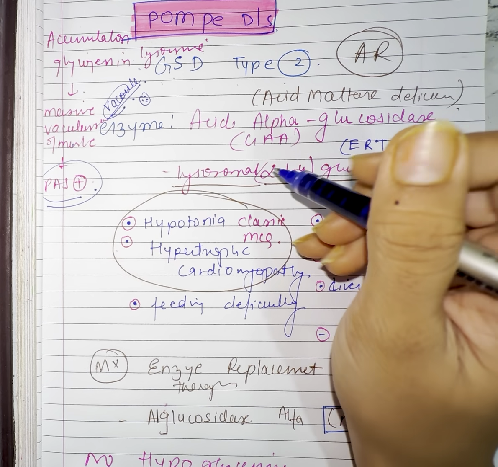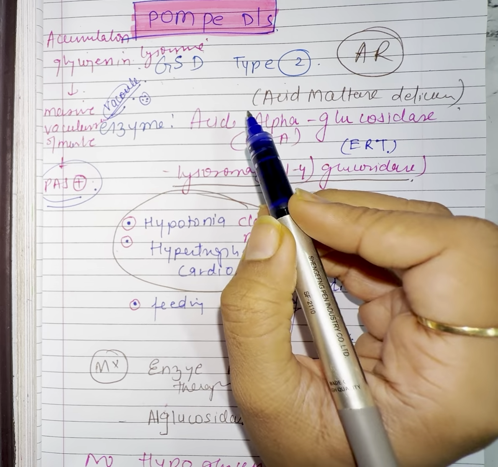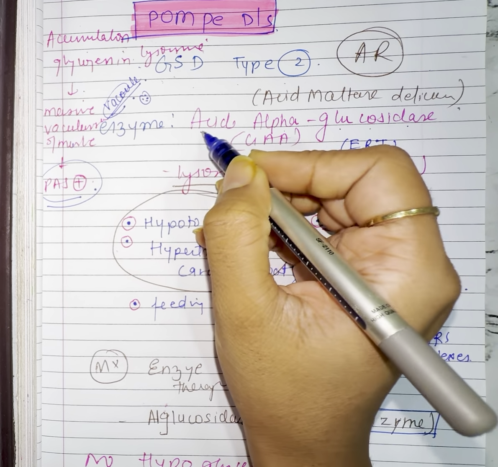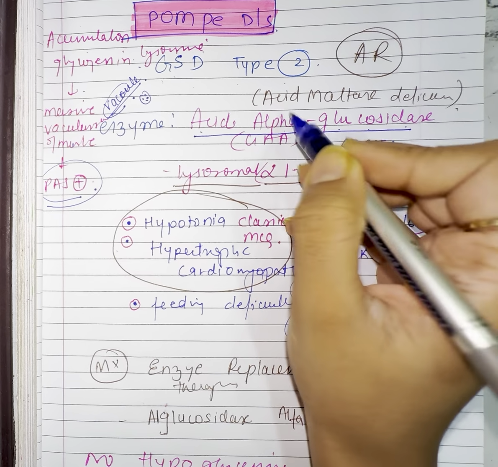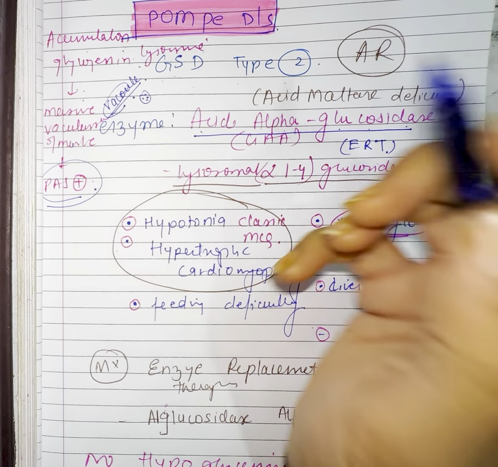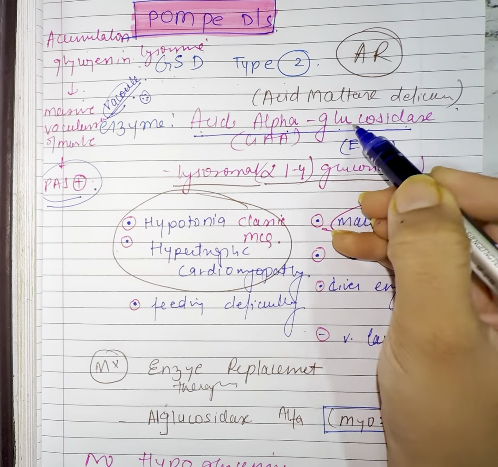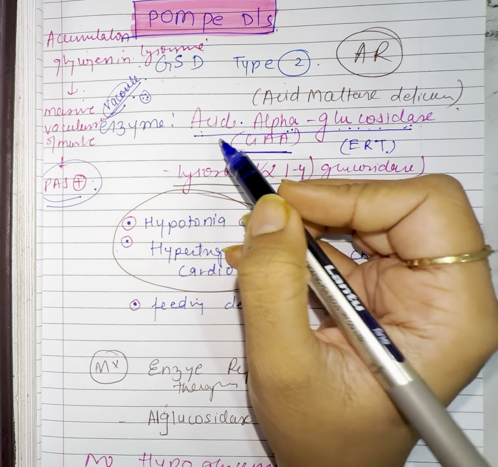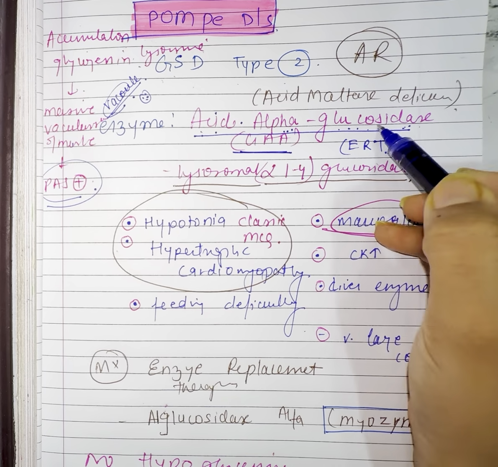What enzyme is deficient here? So we have to remember, this should be on the tip of your tongue, that is acid alpha-glucosidase. Very important. You don't have to mess up here. Not glycogenate glucosidase, no such mistake should happen. Acid alpha-glucosidase, GAA, acid alpha-glucosidase. Speak with me. Acid alpha-glucosidase.